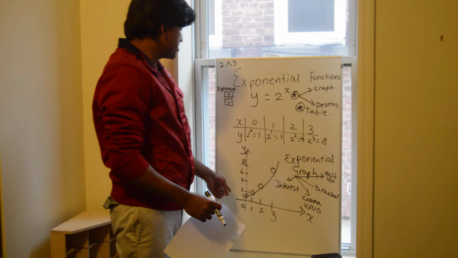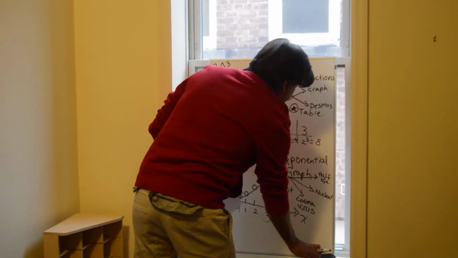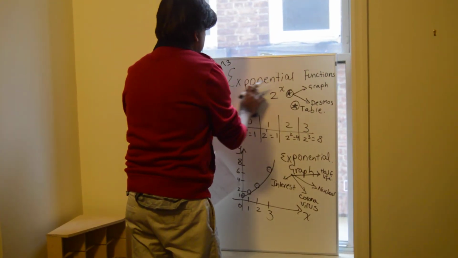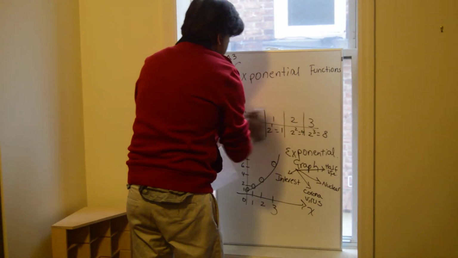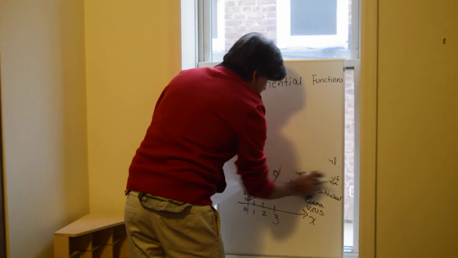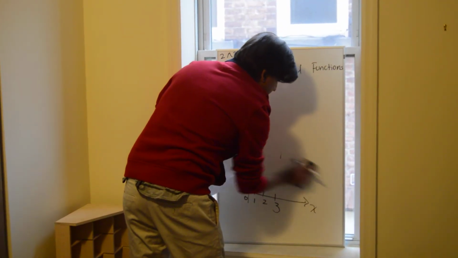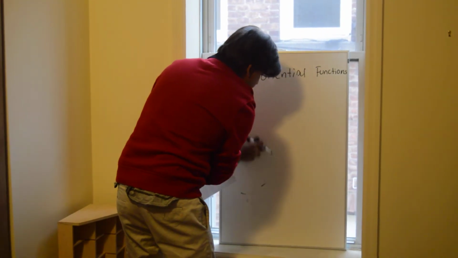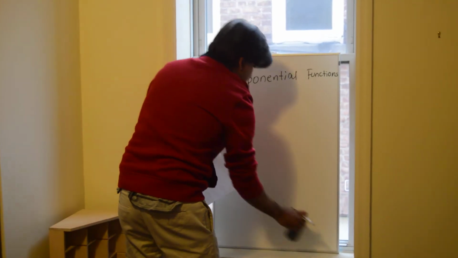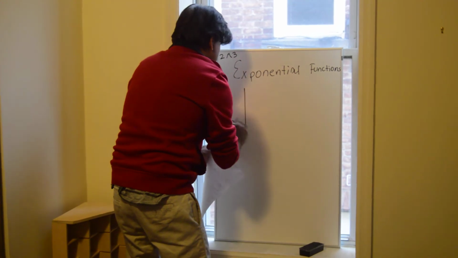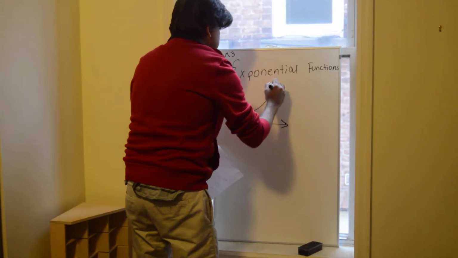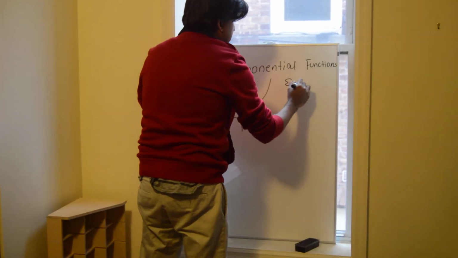So if something's growing, then you'll get a graph like this. So this is exponential growth.